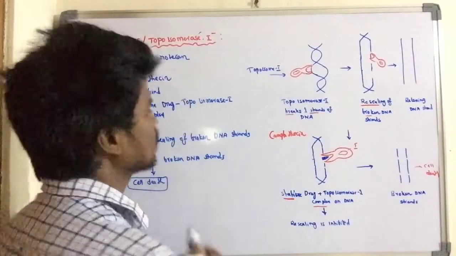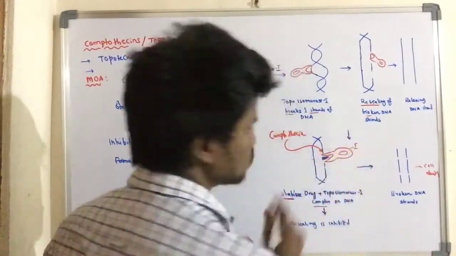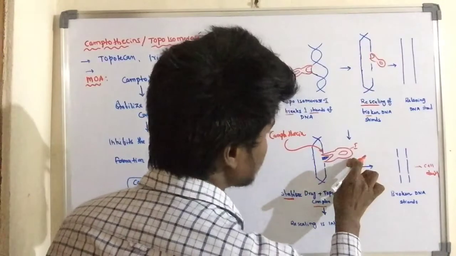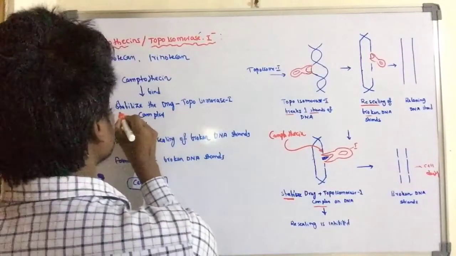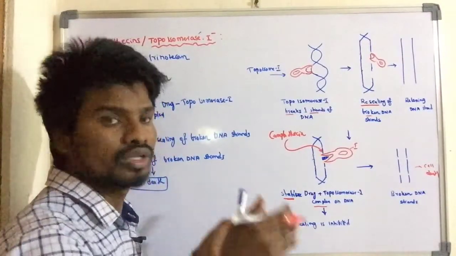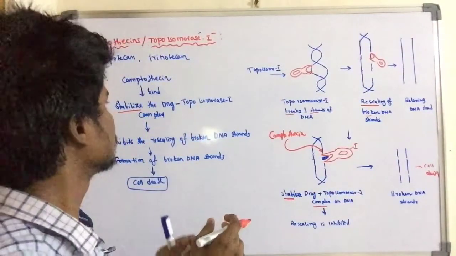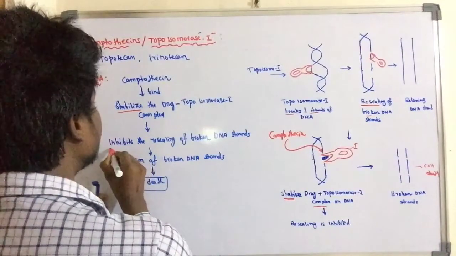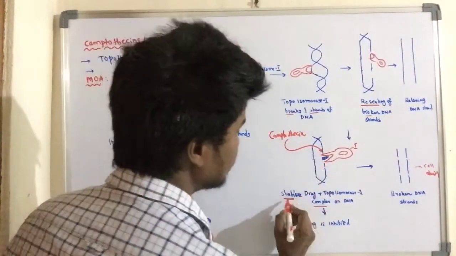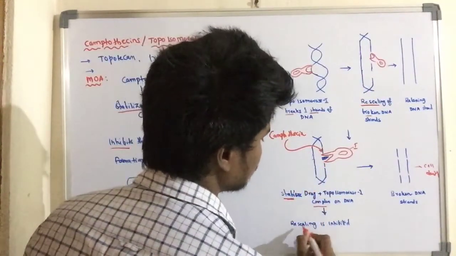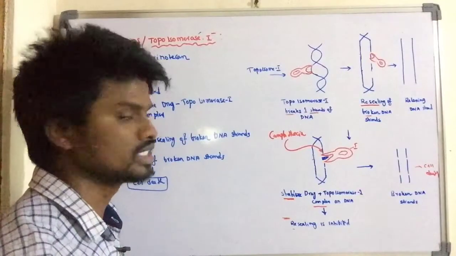Here we give the camptothecin, which binds with topoisomerase. The drug plus topoisomerase forms a complex. This formed complex becomes stabilized because of the binding with topoisomerase. After the stabilization, it inhibits the resealing of the broken DNA strand.